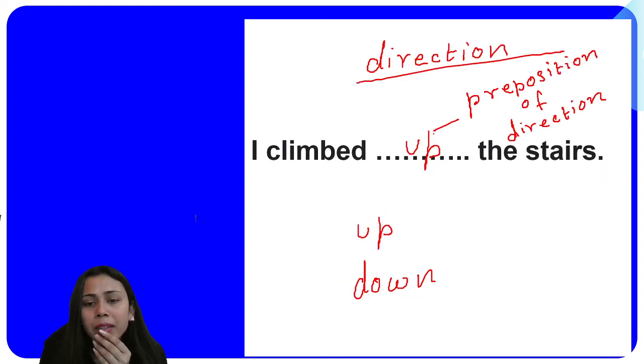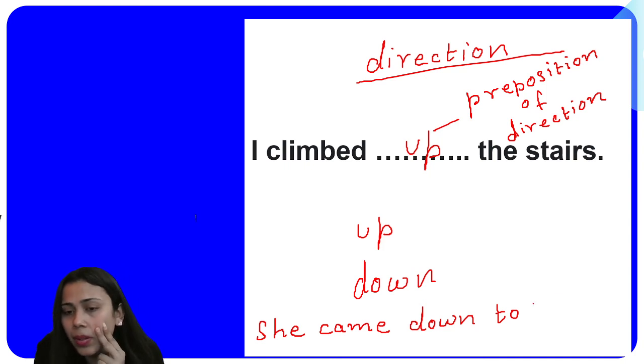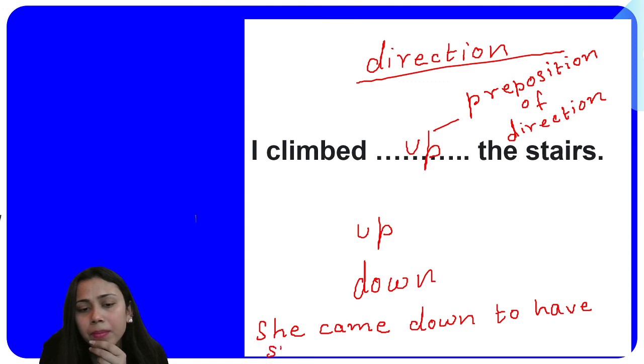Now one more example here with down. Down also tells you about the direction. So how are we going to write the example with it? It will be: she came down to have some water.